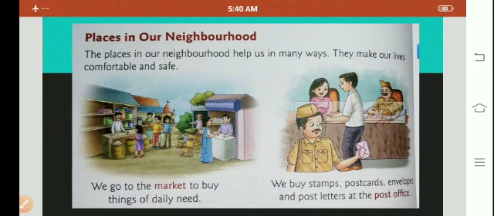So the first place is the market. We go to market to buy daily things. For example, we go to buy grocery, then all the vegetables, all the things which we need, we go and buy in a market. When we have to post a letter or we have to post any parcel, then we have to go to a post office for that.